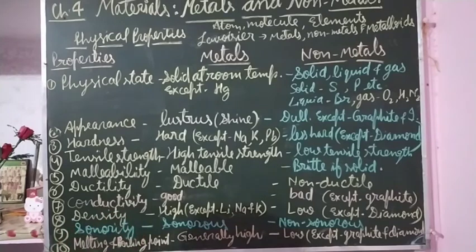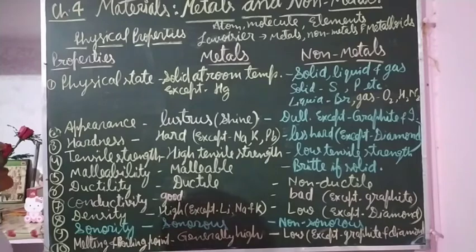And the materials which have characteristics of both metals and non-metals are called metalloids. Metalloids, examples: boron, germanium, arsenic, some other examples are also there. So they are called metalloids because they have the properties of both metals and non-metals.